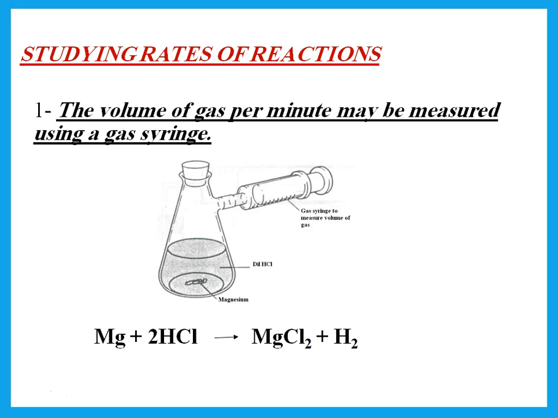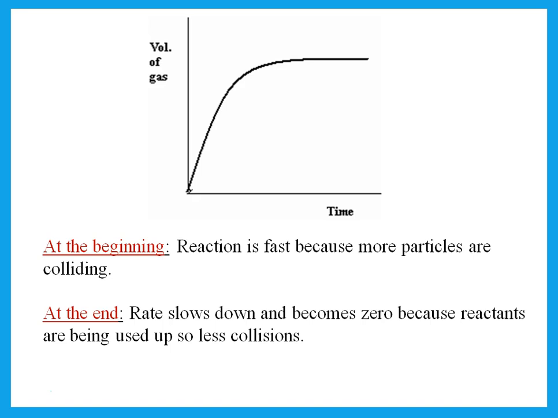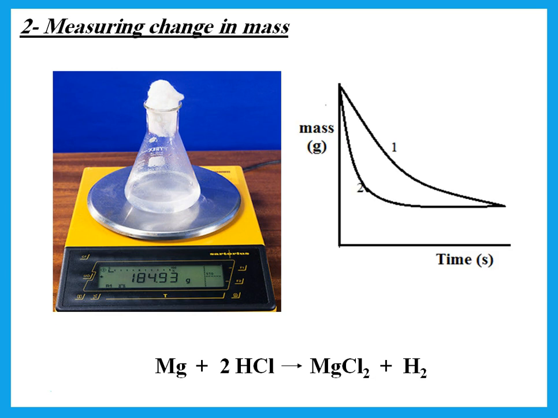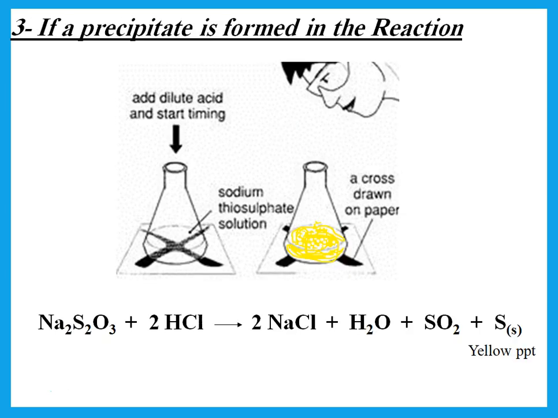How do we study the rate of the reaction? Either we measure the volume of the gas every minute using a gas syringe, or we put it on a balance and measure the loss in mass every minute. Or we can just say if it forms a precipitate, then we measure the time taken for the X to disappear.